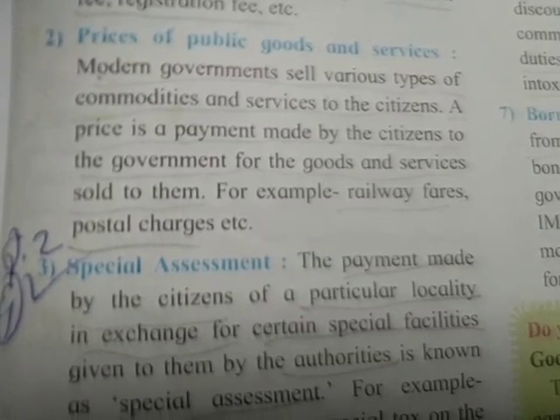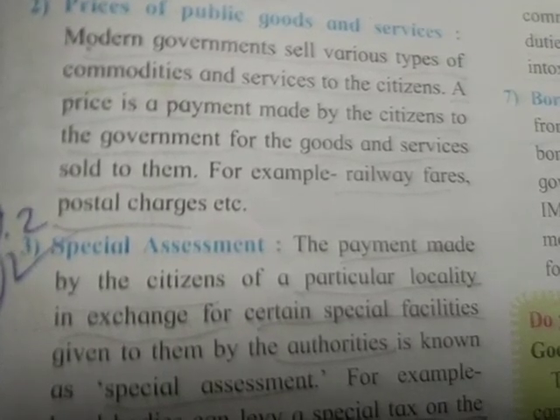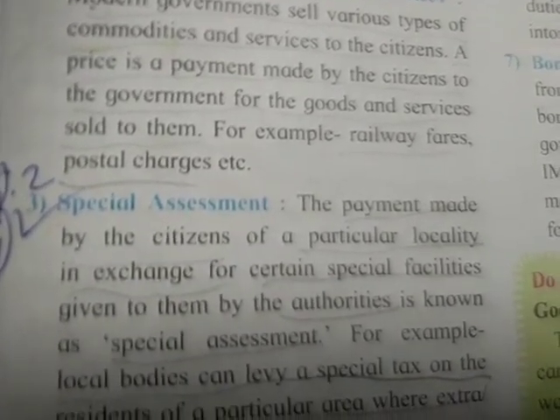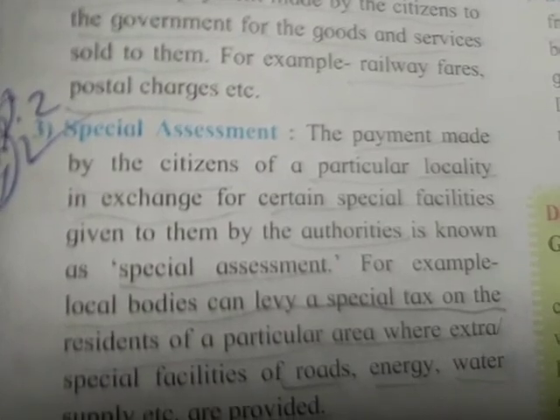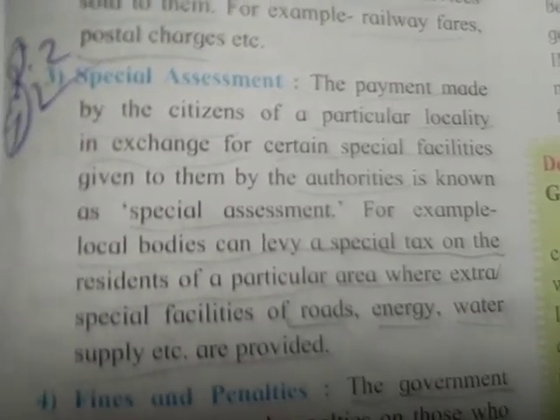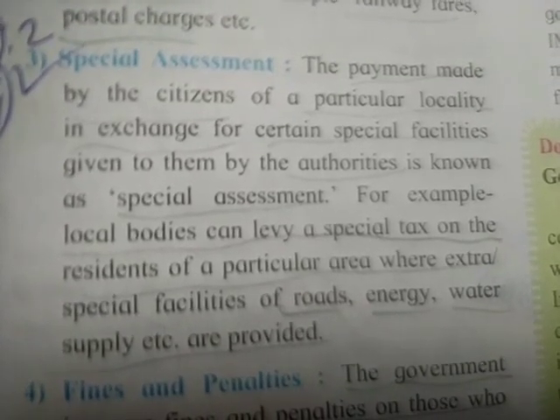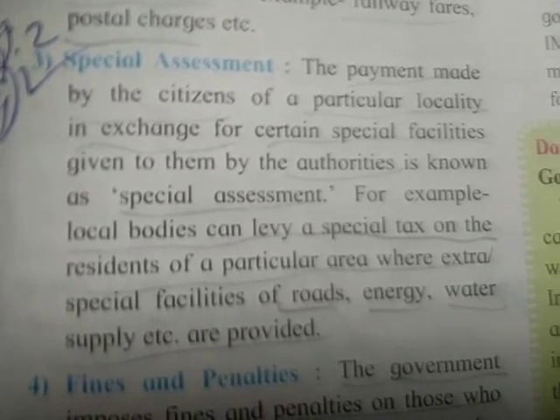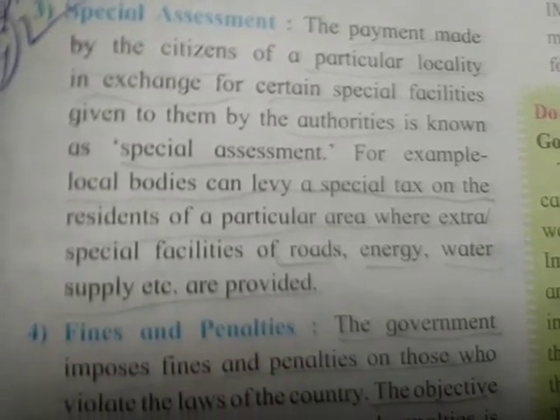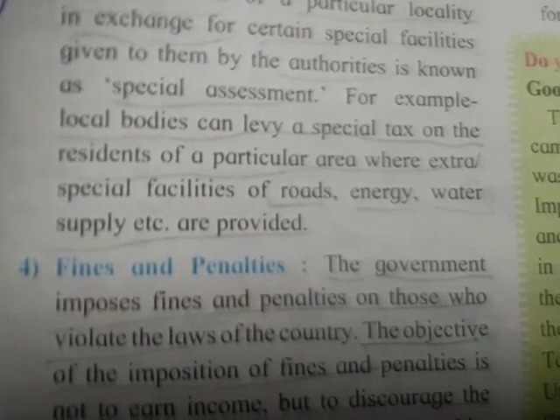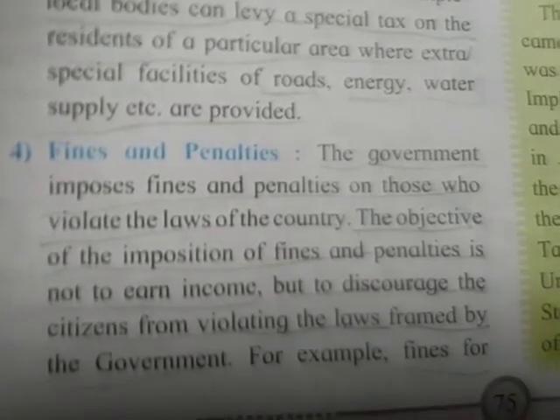Second, prices of public goods and services. Modern governments sell various types of commodities and services to the citizens. A price is a payment made by the citizen to the government for the goods and services sold to them. For example, railway fares, postal charges, etc. Third, special assessment. The payment made by the citizen of a particular locality in exchange for certain special facilities given to them by the authorities is known as special assessment. For example, local bodies can levy a special tax on the residents of a particular area where extra special facilities of roads, energy, water supply, etc.